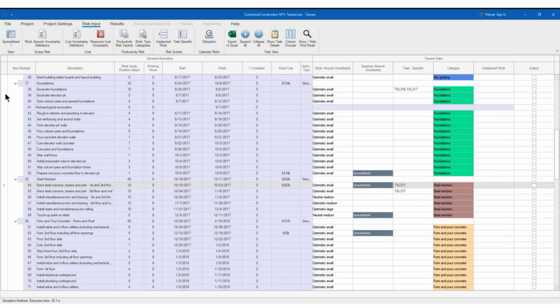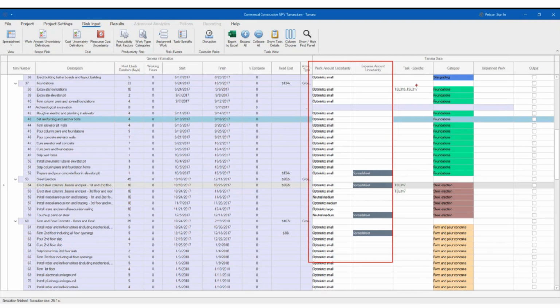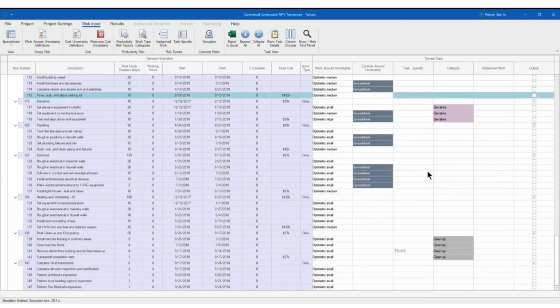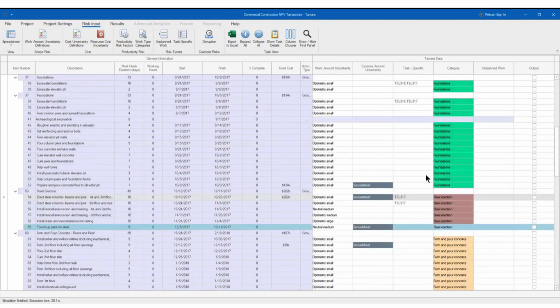Now, what else we have? So you might remember, you have uncertainty, you have risk events, you have unplanned work. Remember when you want to generate new work, and now you have categories. So you have all these layers that you can put on top of the model. And this is the mapping interface as well, right? Which is something I really like because it's very intuitive, right?